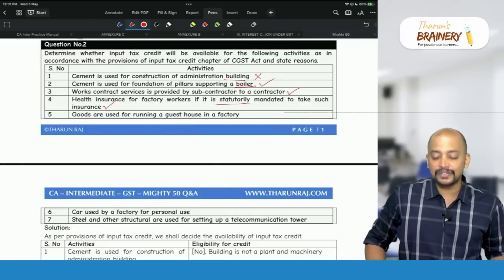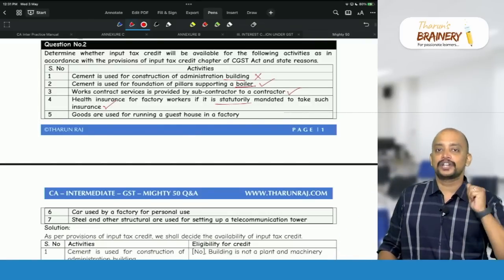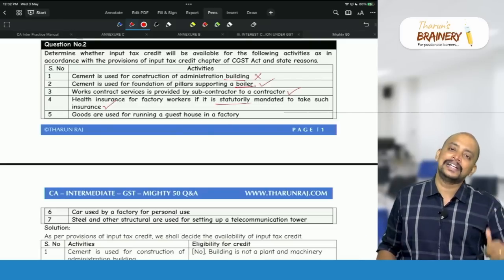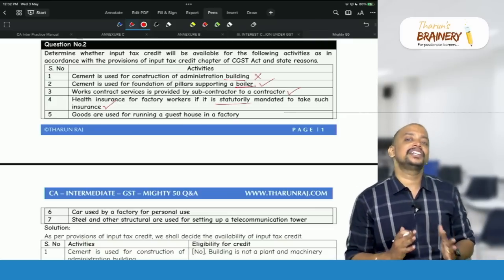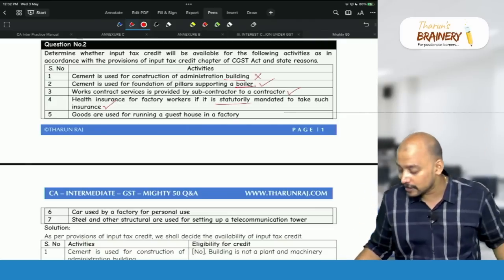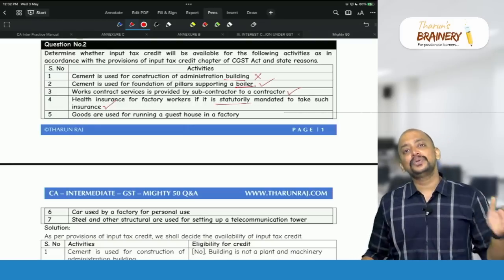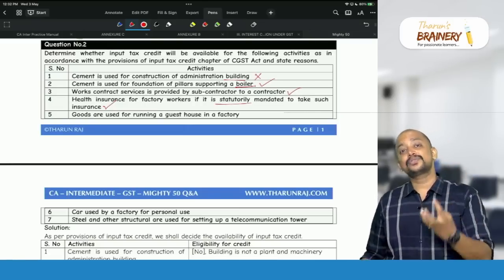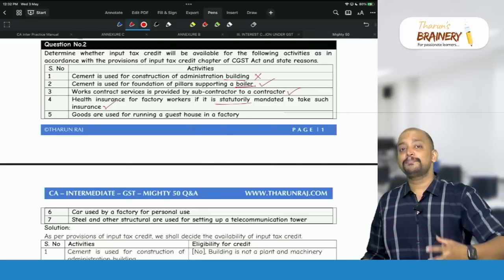Then, goods are used for running a guest house in a factory. Now this is actually a disputed area, because guest house means it is for personal purpose, so we may get a doubt how ITC will be available. First, is there any blocked credit with respect to that? No, we don't have any blocked credit with respect to that. Secondly, what we need to check is whether it is used in the course or furtherance of business. Yes, a guest house inside a factory is not for personal purpose.